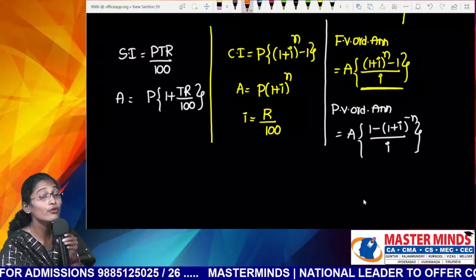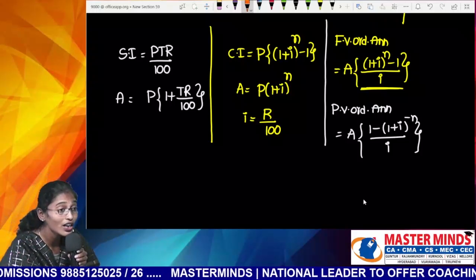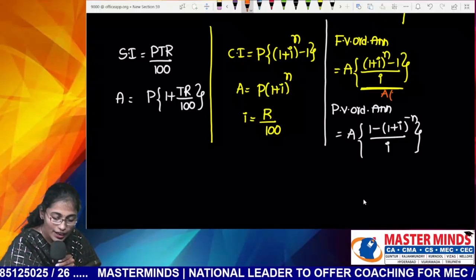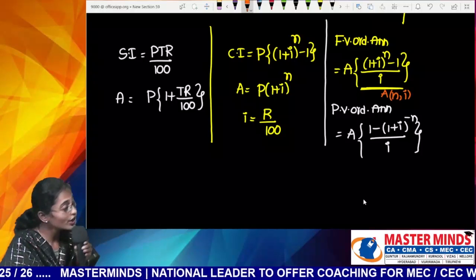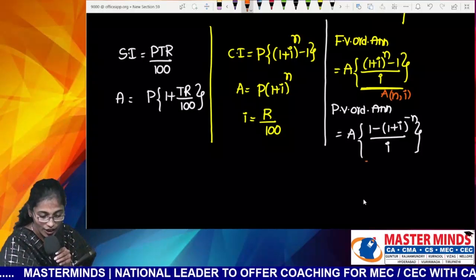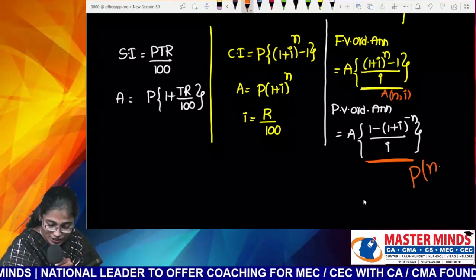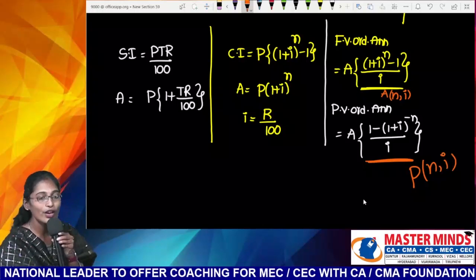This is the so-called future value factor. How do you call it, Nana? It is denoted by A of N, I. How do you denote it, Nana? A of N. And this underlined part is called the present value factor, which is denoted by P of N, I.